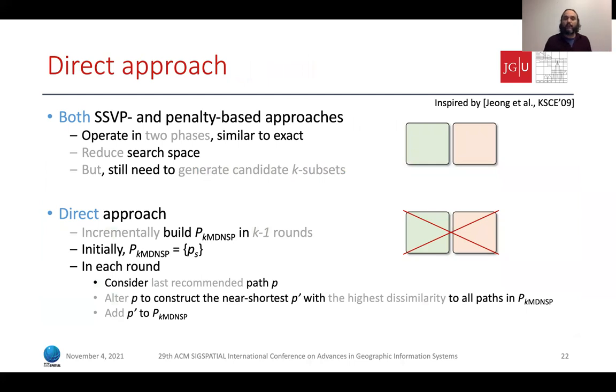That's why we propose a third solution inspired by the direct method proposed by Cheng et al. in 2009. The idea is to incrementally build the result set in k-1 rounds. Initially, the result set contains the shortest path, and then on each round, we consider the last recommended path P, and we modify it to construct a new near shortest path P prime, which has the highest dissimilarity to all already recommended paths. Then we recommend this path and continue. Essentially, we only need to construct k near shortest paths to construct the final results.